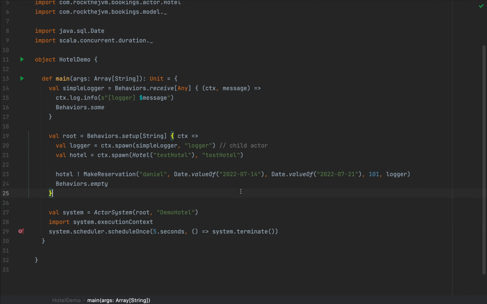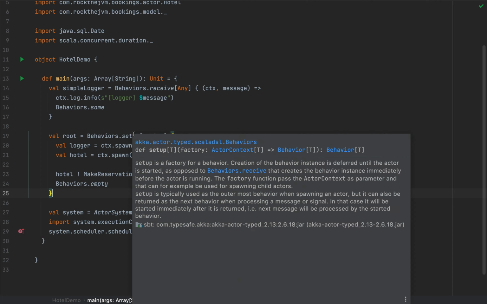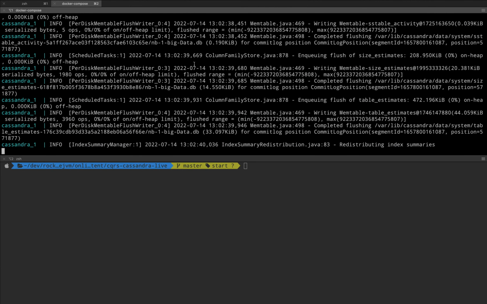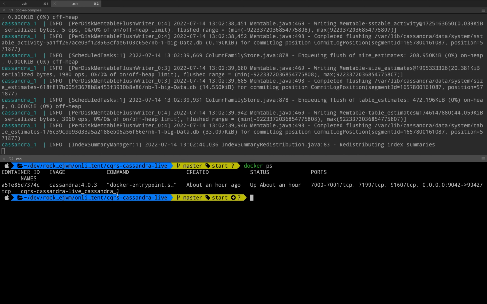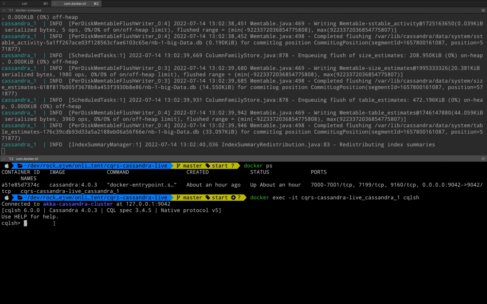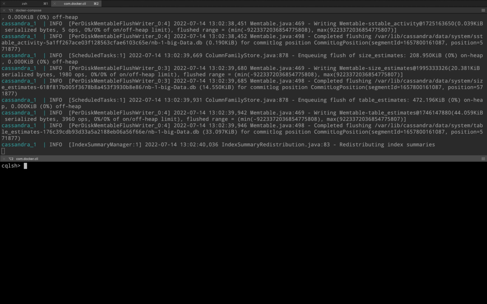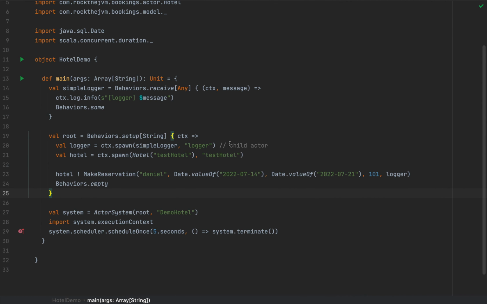And at this point, we should have a runnable application. We need to figure out if Cassandra is working, and by the look of it, it seems that Cassandra is working. We can connect in another terminal window. I'm going to use docker ps to find out the name of the Cassandra Docker container. I'm going to copy that, and I'm going to run this command, docker exec -it, and paste this, and then I'm going to use CQL shell, cqlsh, to start the Cassandra query language shell prompt. And if this works, then that means the Docker container is up and running. We should be able to run this application.